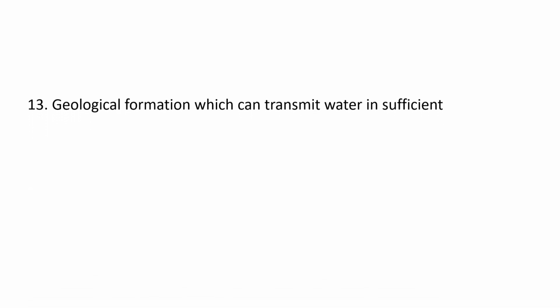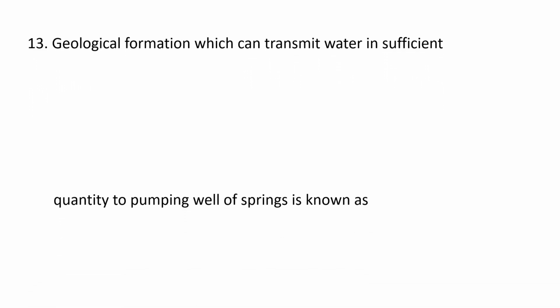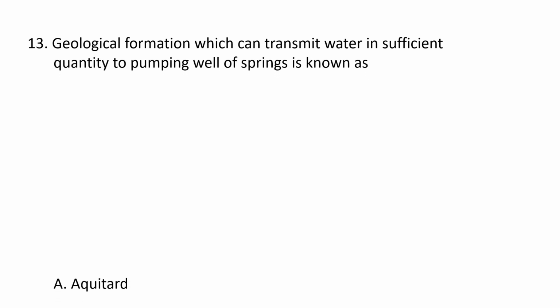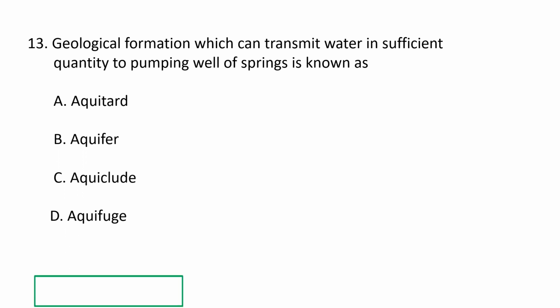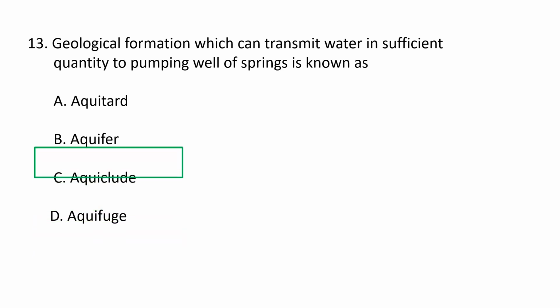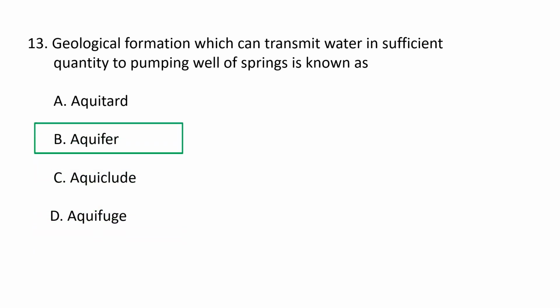Next question. A geological formation which can transmit water in sufficient quantity to a pumping well or a spring is known as: A. Aquitard, B. Aquifer, C. Aquiclude, and D. Aquifers. So a geological formation which can transmit water in sufficient quantity to a pumping well or a spring is known as an aquifer.